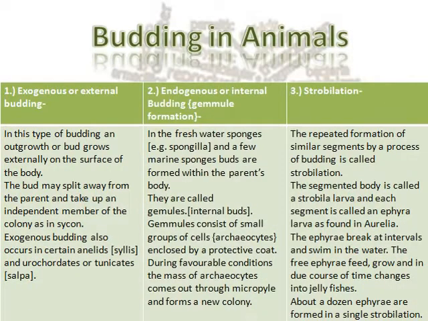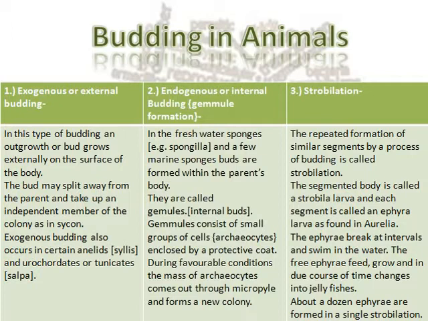In animals, budding is of three types. First is exogenous, in which the bud develops outside the body. Some examples are given here. Second is endogenous, in which the bud develops inside the body of the parent organism. These buds are called gemmules and usually stay dormant under unfavorable conditions and grow in favorable conditions.